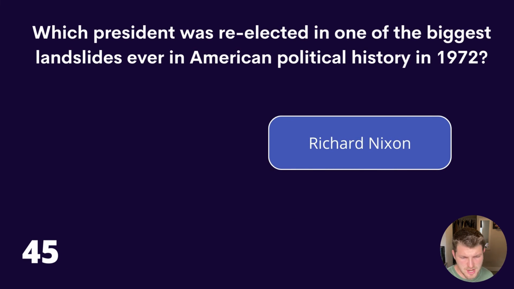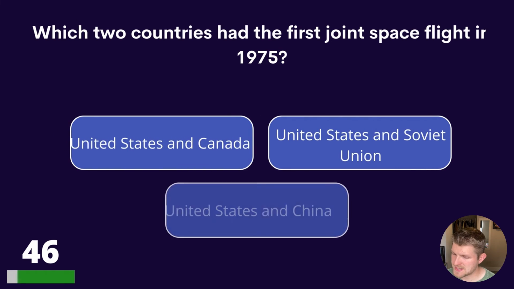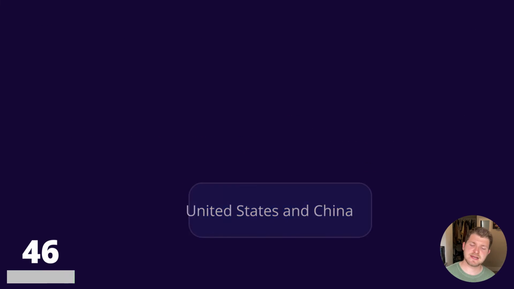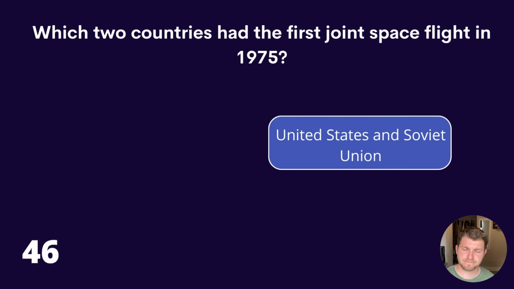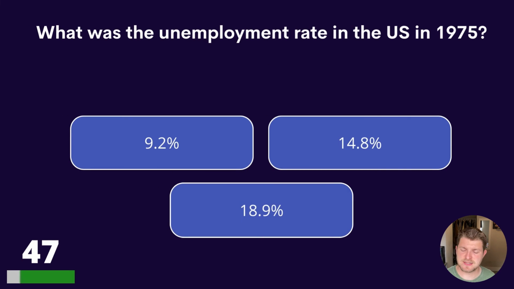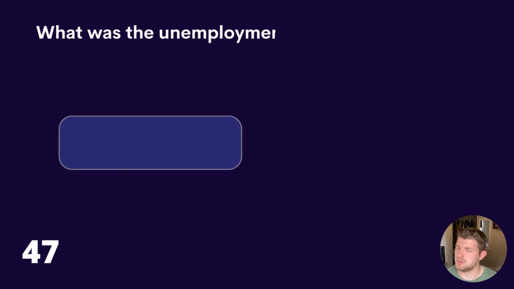Question 46. Which 2 countries had the first joint space flight in 1975? United States and Canada, United States and Soviet Union, or United States and China? The answer is United States and Soviet Union. 47. What was the unemployment rate in the US in 1975? 9.2%, 14.8%, or 18.9%? And the answer is 9.2%.